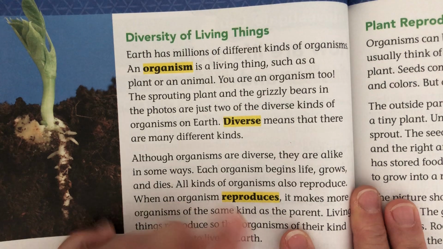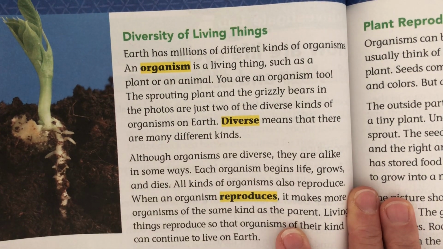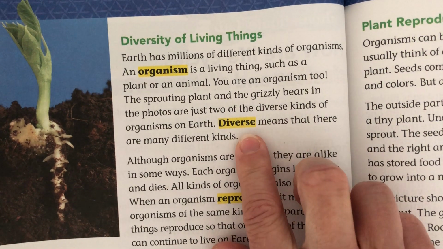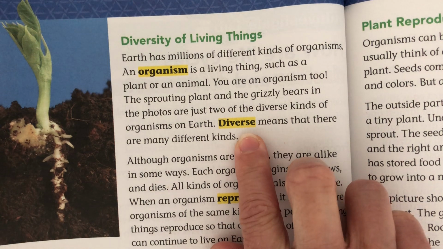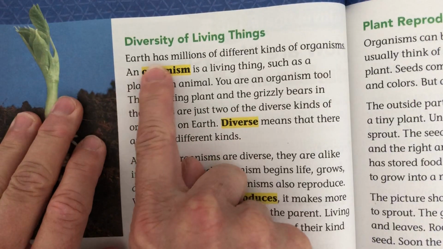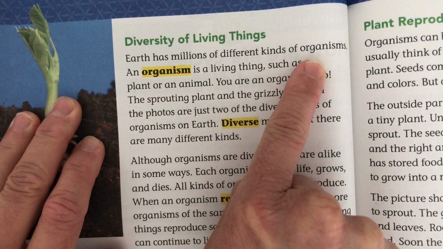Now, we've learned about diversity in social studies. That's what we were just talking about last week, where we have different people from different cultures, and that means that we have diversity because we have different skin color, different cultures, things like that. That's diverse and diversity. Earth has millions of different kinds of organisms.